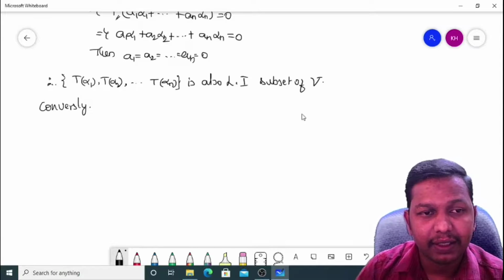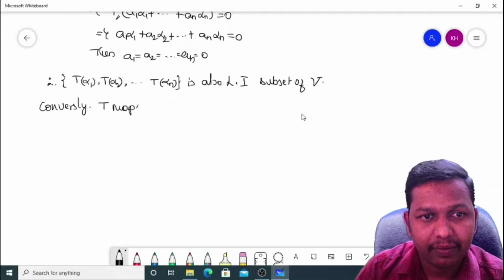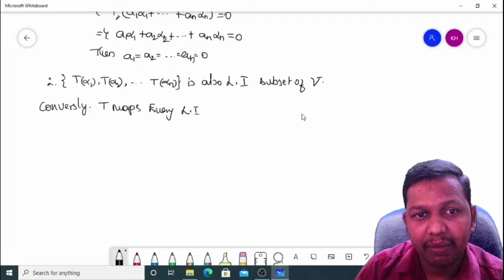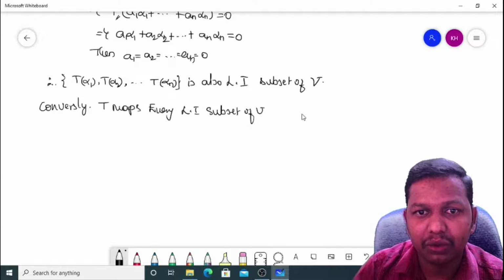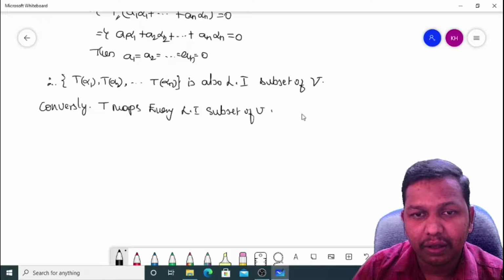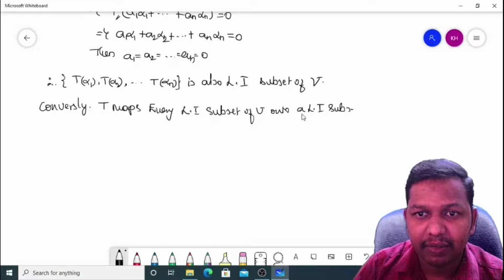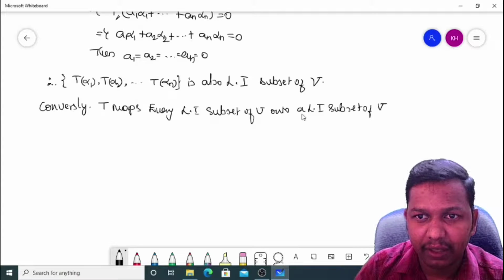Conversely, T maps every linearly independent subset of capital U onto a linearly independent subset of capital V.